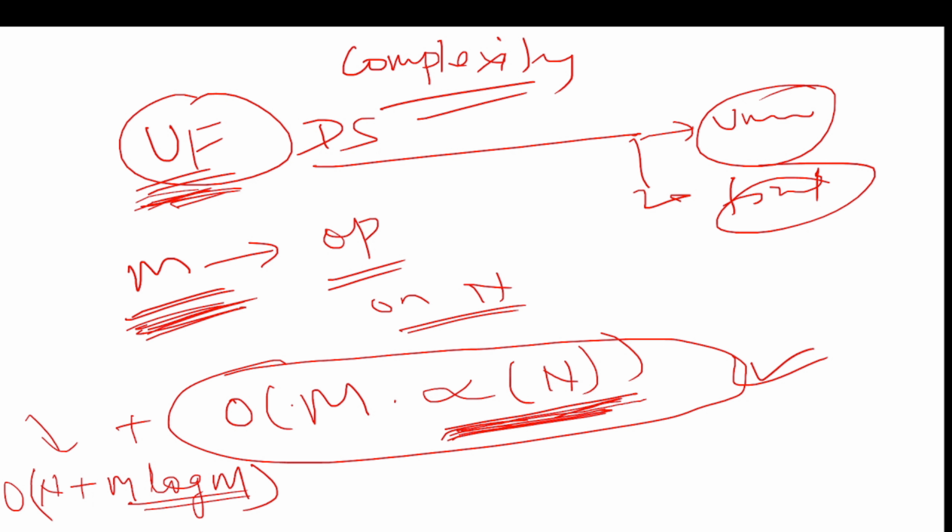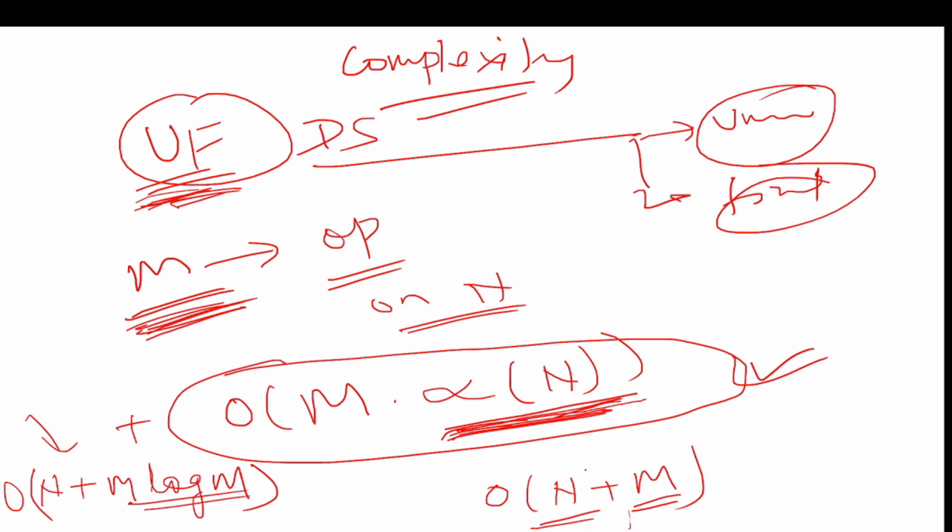Okay, similarly if we talk about the space complexity, guys, we have n number of people, and m operations are there, because we are doing union and find. So total it will become O of n for the number of people and m operations, so you can take this one or m log m. Why are we doing this? O of n is to keep track of the groups, we are storing the groups.